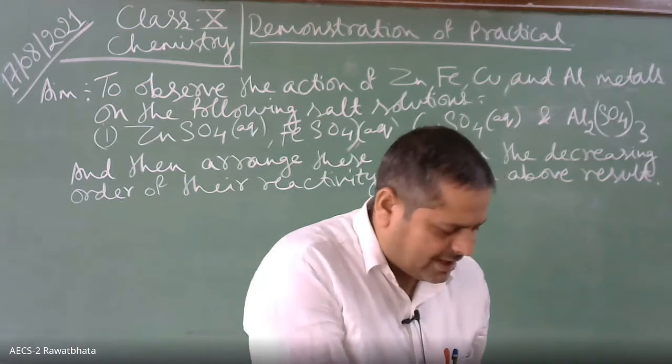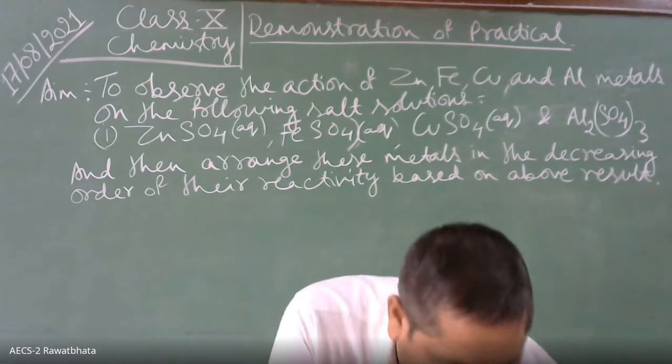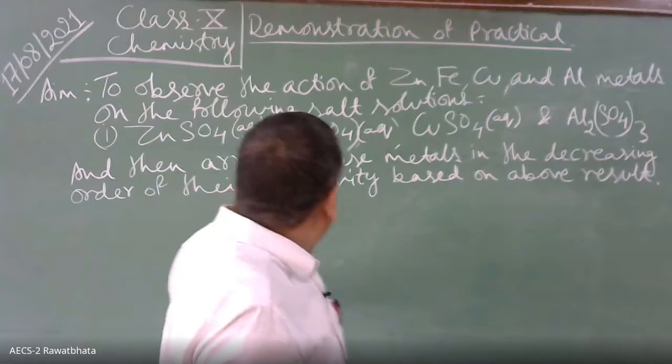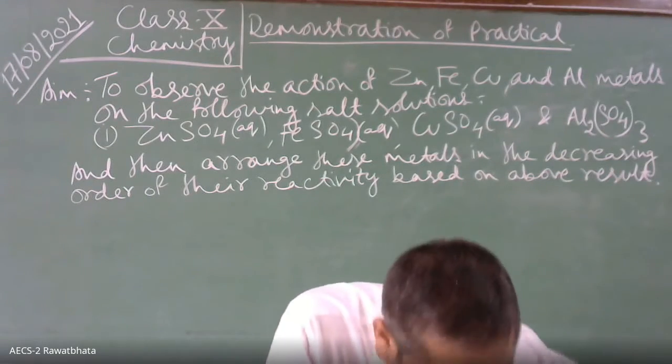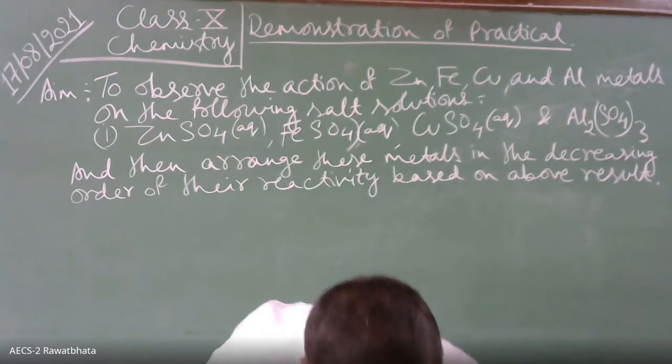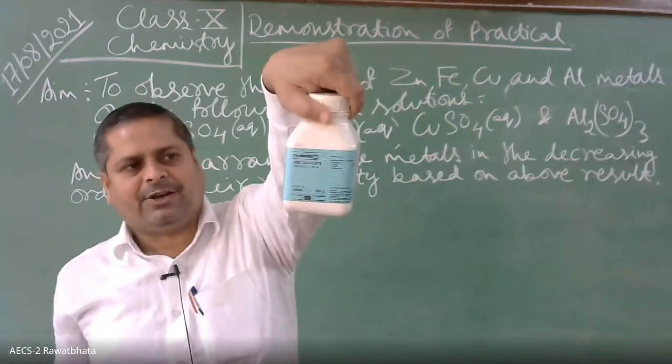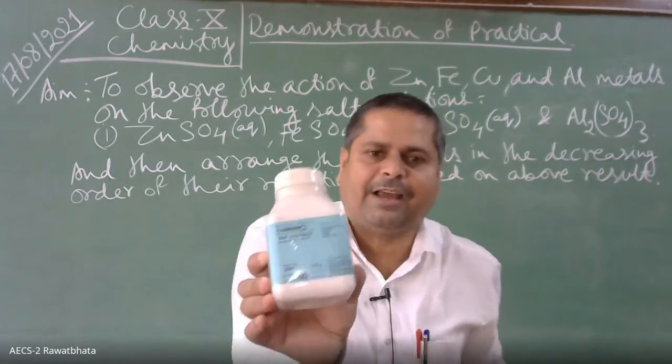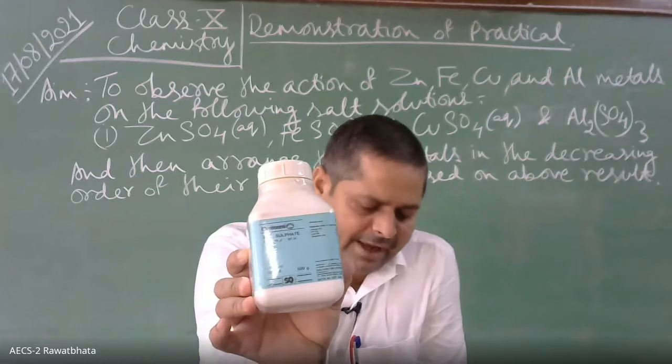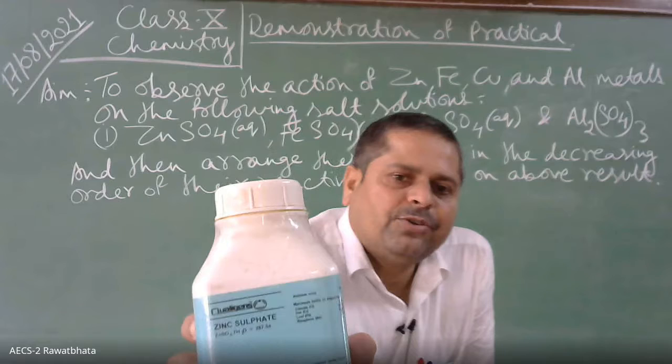Now we will make 4 salt solutions. First we will take zinc sulfate. See, this is zinc sulfate, children. We will take it and make a solution in water.